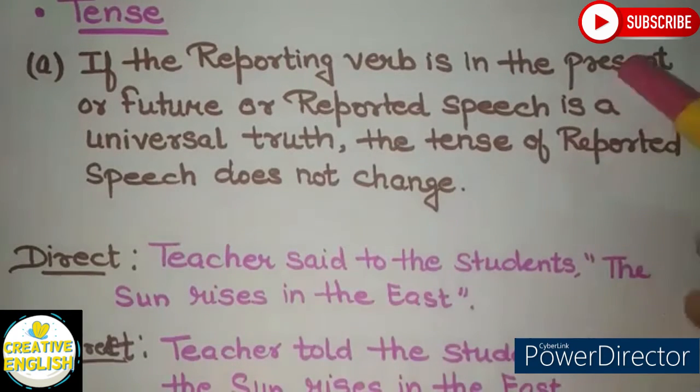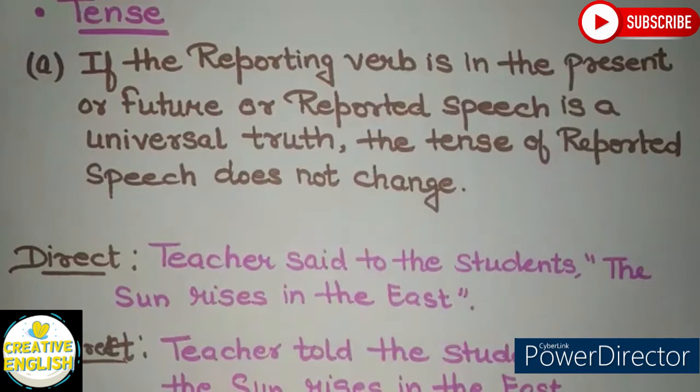If the reporting verb is in the present or future, or the reported speech is a universal truth, the tense of the reported speech does not change. For present tense, we have just seen the example "He says, I am a doctor", which in indirect is "He says that he is a doctor."